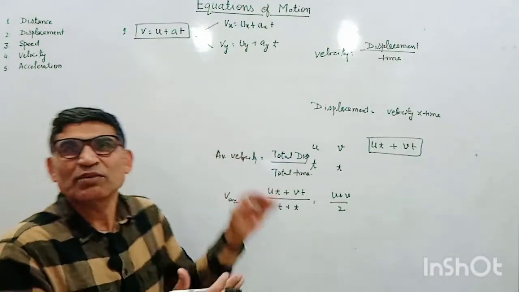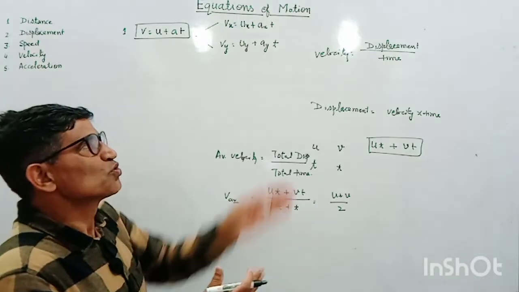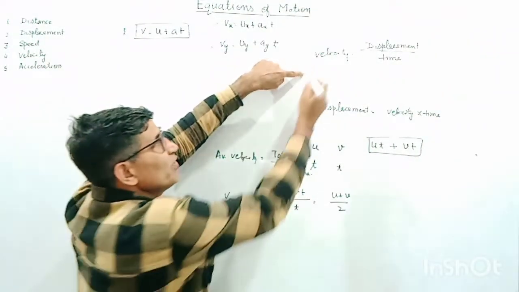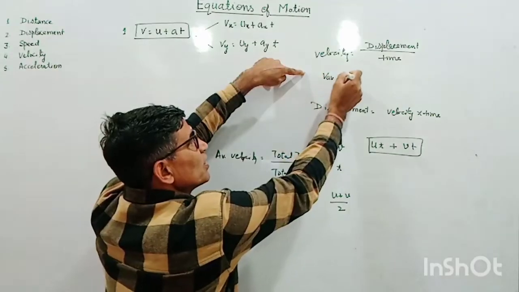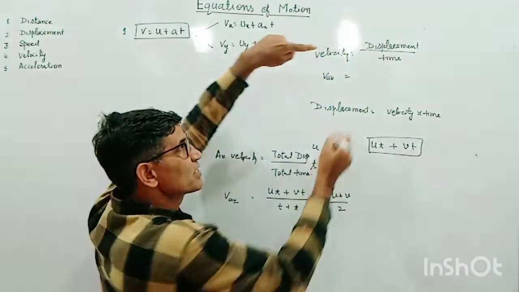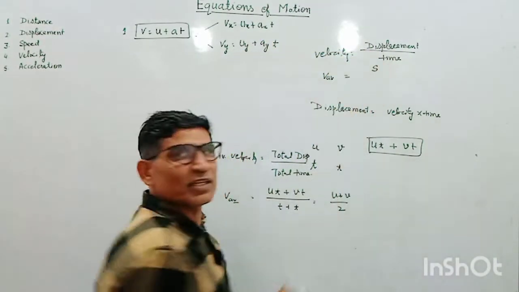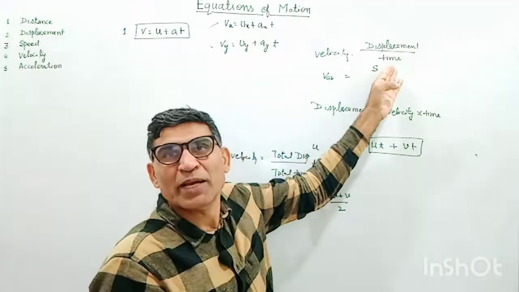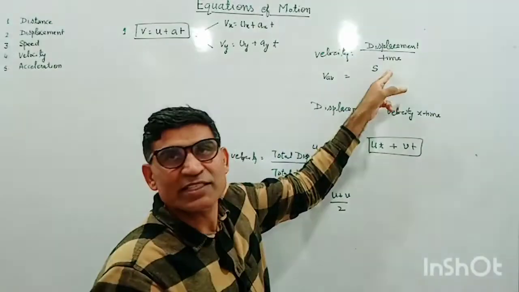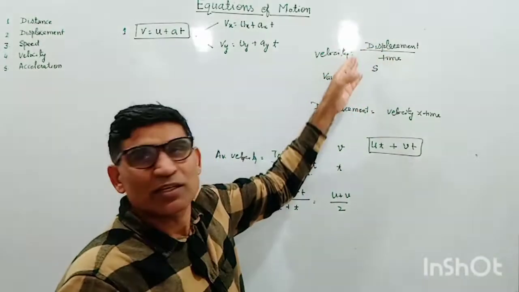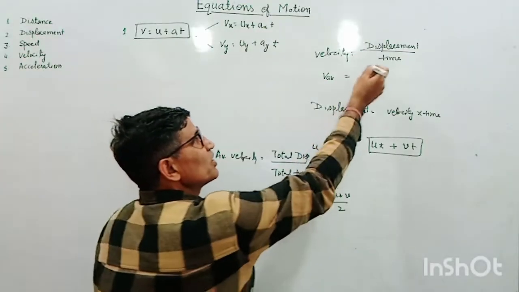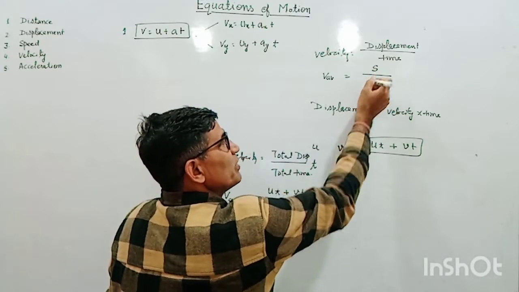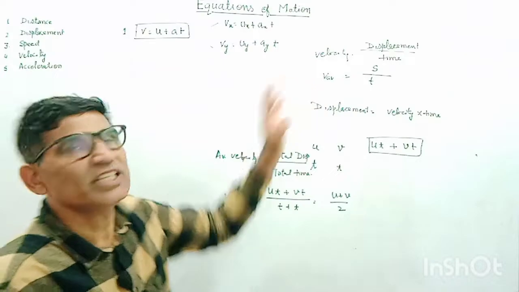Now, how to derive the second equation of motion? I will use v average here because velocity is variable. Displacement is denoted by s. It can be along the x-axis, then we can write it as x only. If it is along the y-axis, we can write it as y only. So generally it is denoted by s. I have taken a fixed direction. The total time is suppose t.